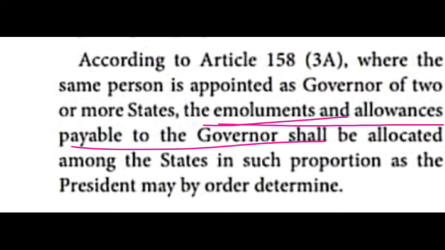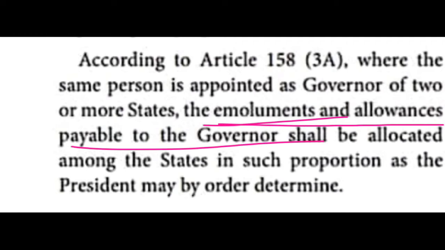Before that, the president has to pass the order. Such an order only has to be passed. The president should pass the order. Through the order only, the two states have to decide the salaries of the governor. Likewise it is given, children, in the appointment column. These are the things that are given.